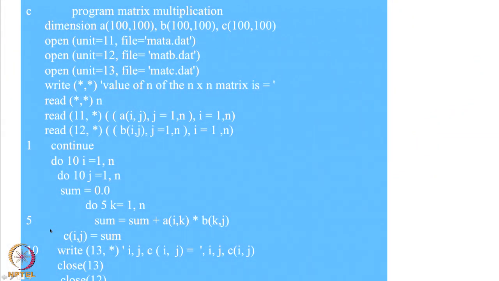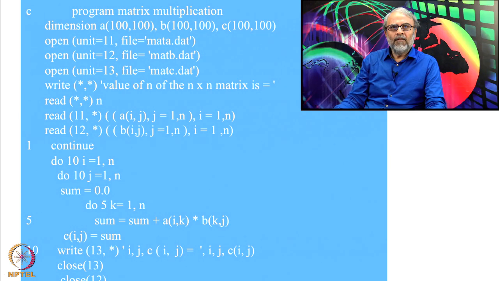This is a program to multiply matrices. So, from what we have seen earlier, since these are array variables, I have to have a dimension statement. This particular program I want to write for matrices of the size 100 by 100. The maximum value I want to consider is 100 by 100.